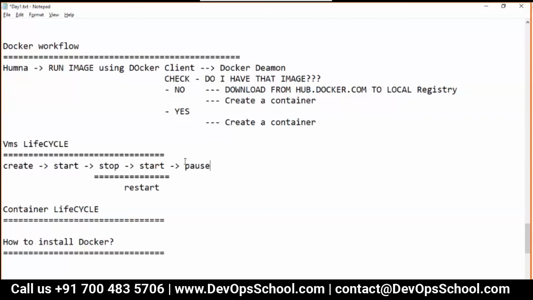Now restart and start both will be running the VM. Then you can pause also. If it is paused, of course you can unpause it. When it is unpaused, that means it is running. You can kill this one also.